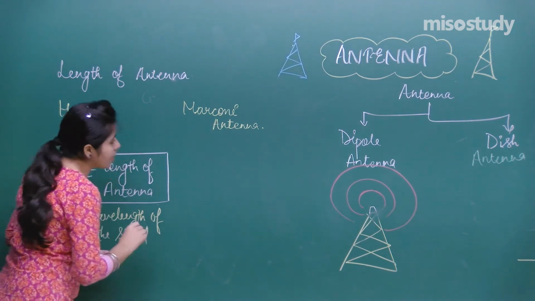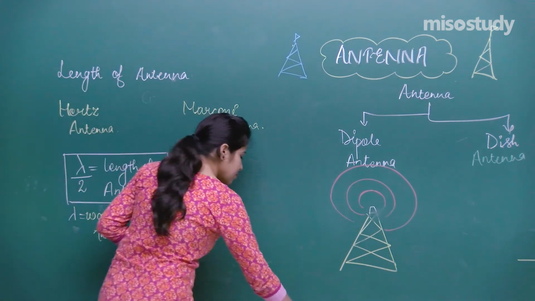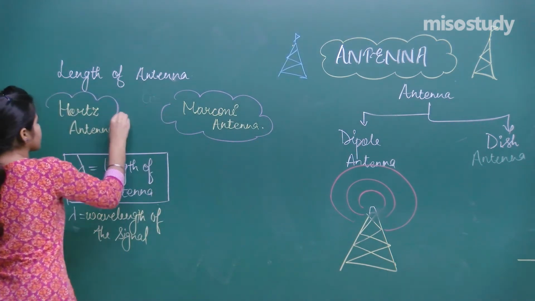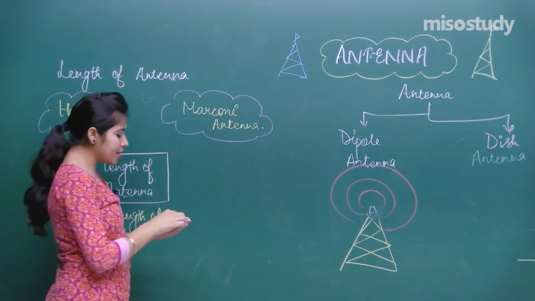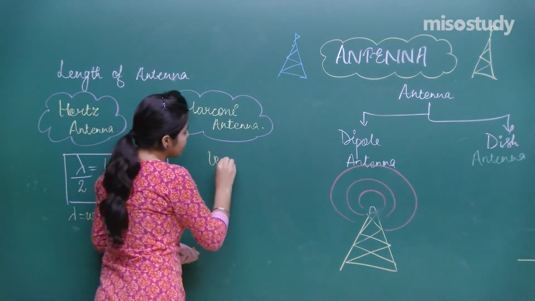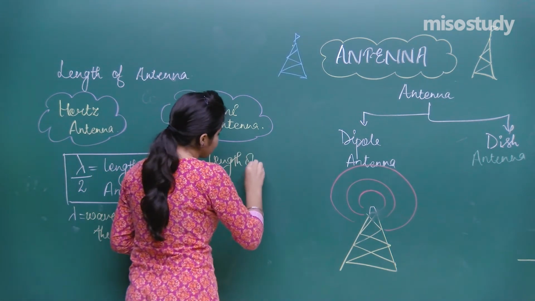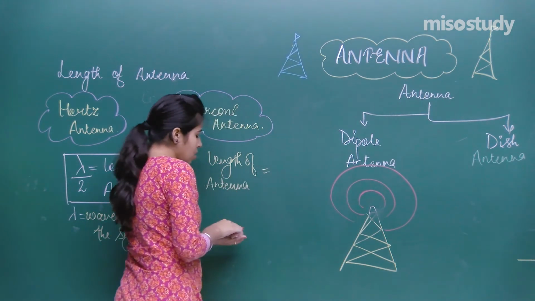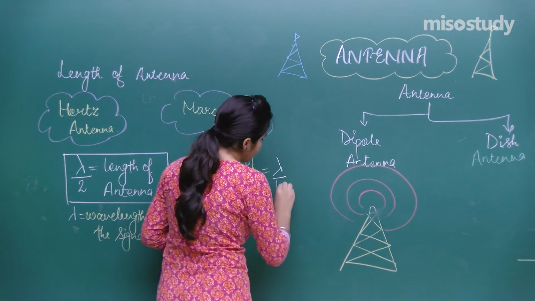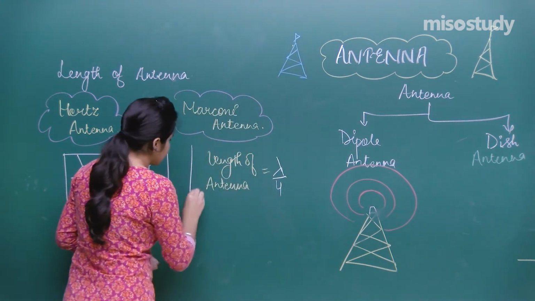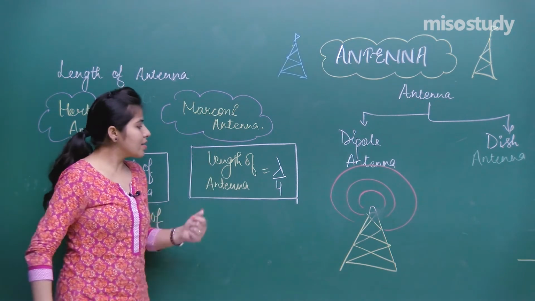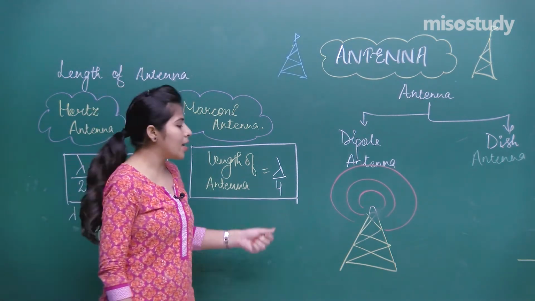And the Marconi antenna says that the length of the antenna should be equal to lambda by 4, where lambda is the wavelength of the signal.